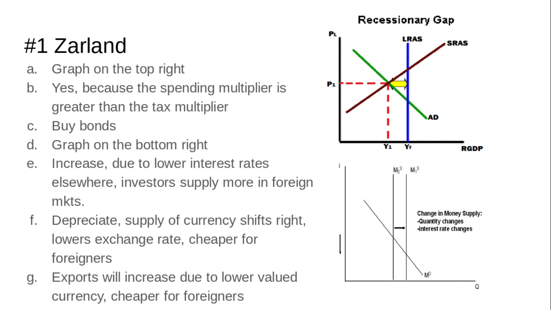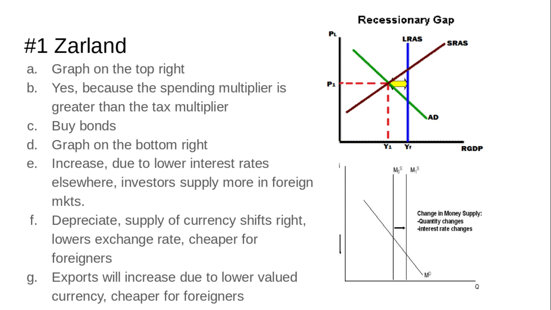Anytime you have a depreciation, a lower valued currency, your exports are going to increase and your imports are going to decrease. Anytime you have depreciation, exports will increase and imports will decrease because now the goods you make are cheaper for foreigners. You have a lower valued currency, but now it's harder for you to buy foreign goods because it's more expensive. Your currency isn't valued as high in foreign exchange markets.